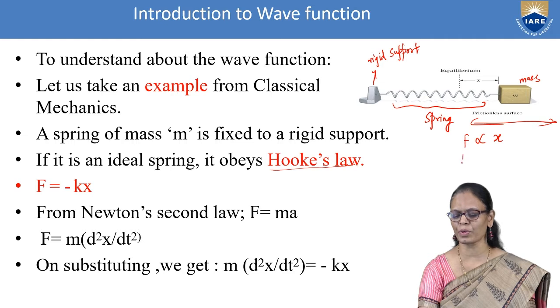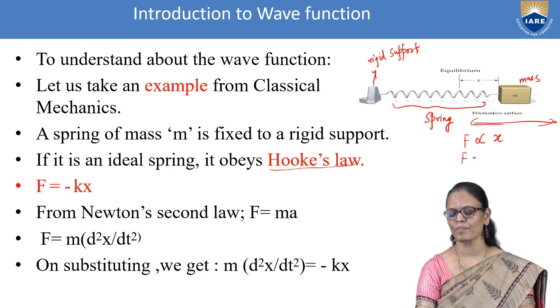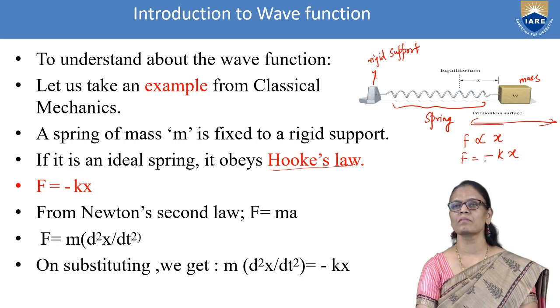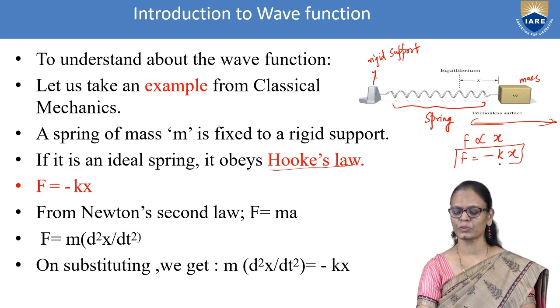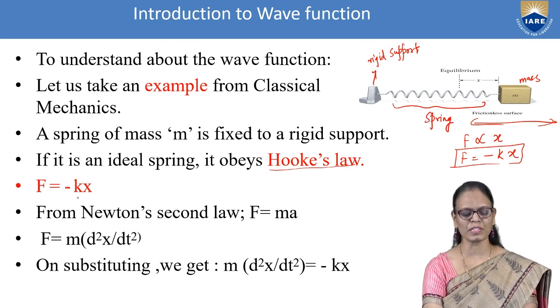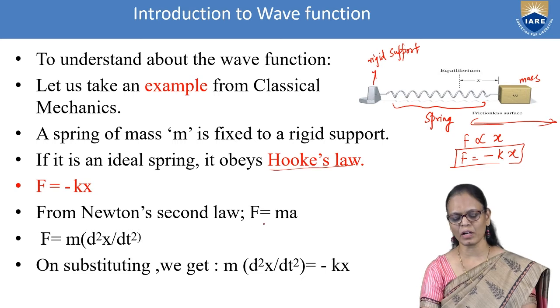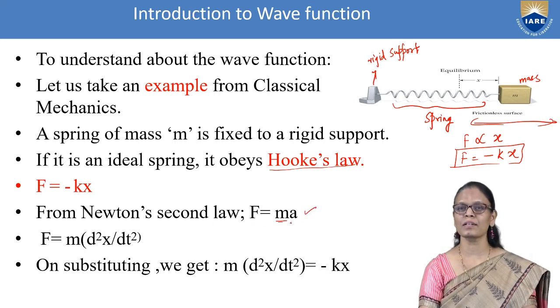So if you replace the proportionality with a constant k, because it is in the opposite direction, you write it as minus kx. So this is what we get from Hooke's law: F is equal to minus kx. Now what does Newton's second law tell us? F is equal to ma, where m is the mass and a is the acceleration.